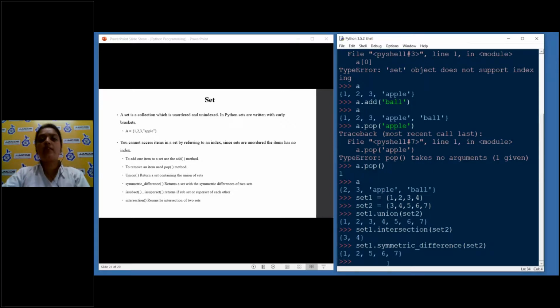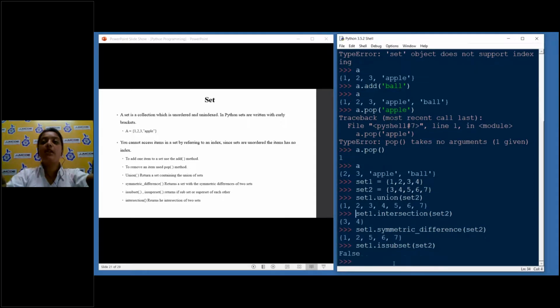There is no programming logic here. This is the same as the set algebra that we do in class. Next, we have subset and superset, which check if sets are subsets or supersets of each other. So now if I do set 1 dot is subset of set 2, no, obviously it is not a subset because set 1 has some other values and set 2 has greater values.